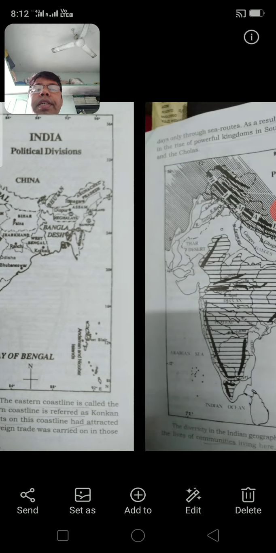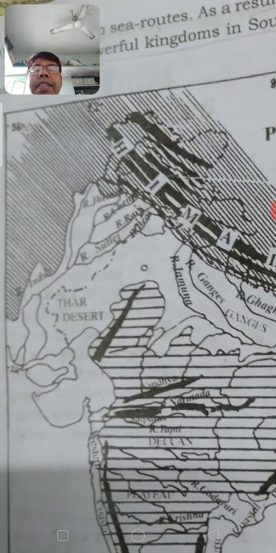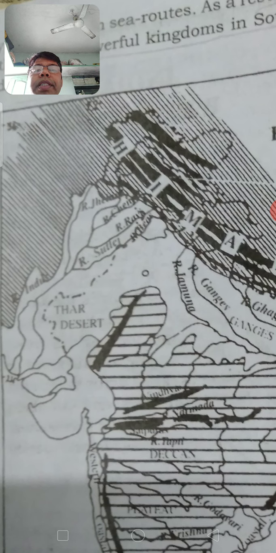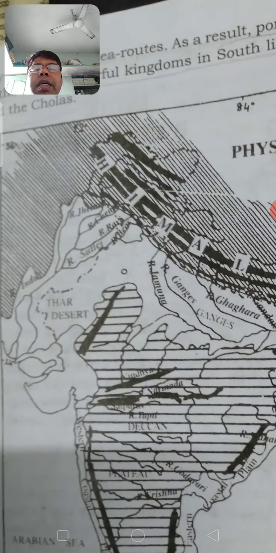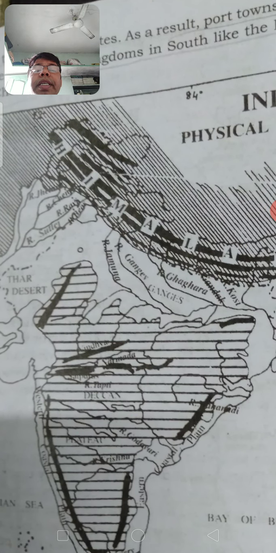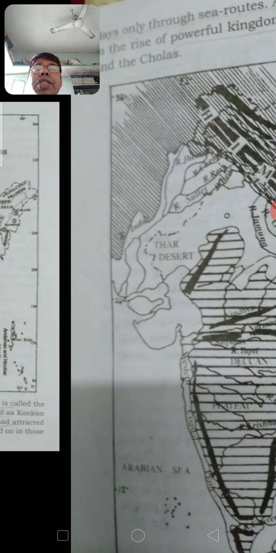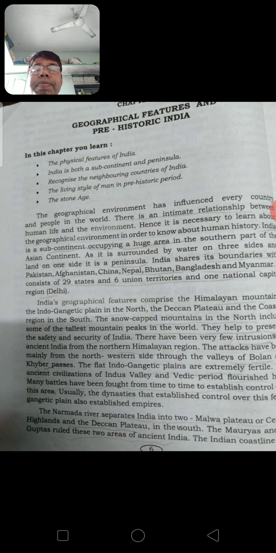In this Gangetic plain, there is the Ganga river and its branches flowing here. Brahmaputra is entering this part, and here this is the Indus river. The Indus river has many tributaries like Satluj, Ravi, Jhelum. This part is very fertile. It is called the Indo-Gangetic plain. Here only the Indus Valley civilization flourished, and even the Vedic civilization also flourished.